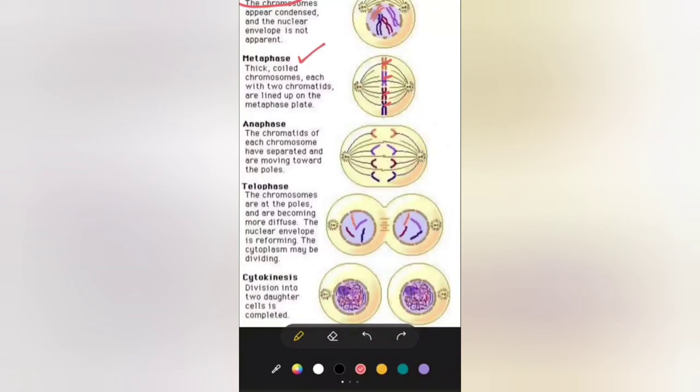You cannot see any remains of the nuclear membrane here. The spindle fibers have also developed in this stage. Centromeres of chromosomes lie at the metaphase plate. So these are the main characteristics of metaphase.